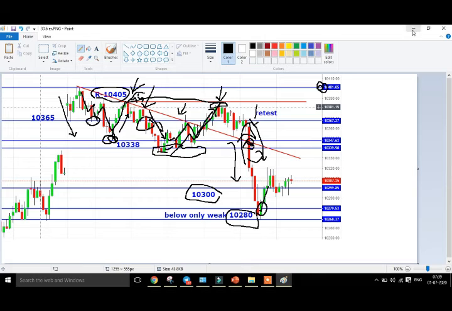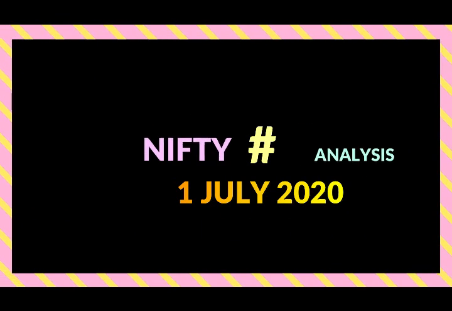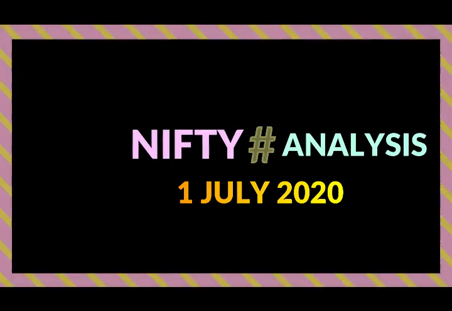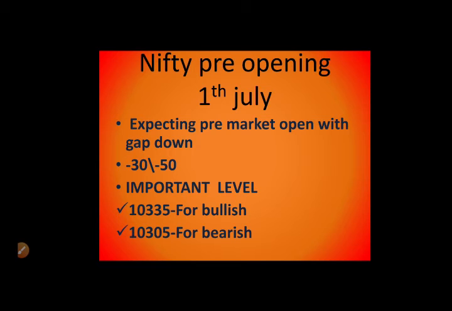So now we move on to today's market. Today let's see today's strong support and strong resistance, right? So again today the market opened with a gap down of minus 32 to minus 50 points.